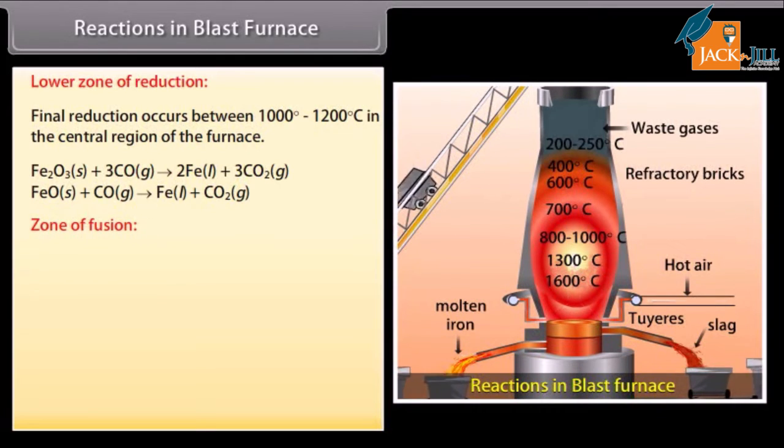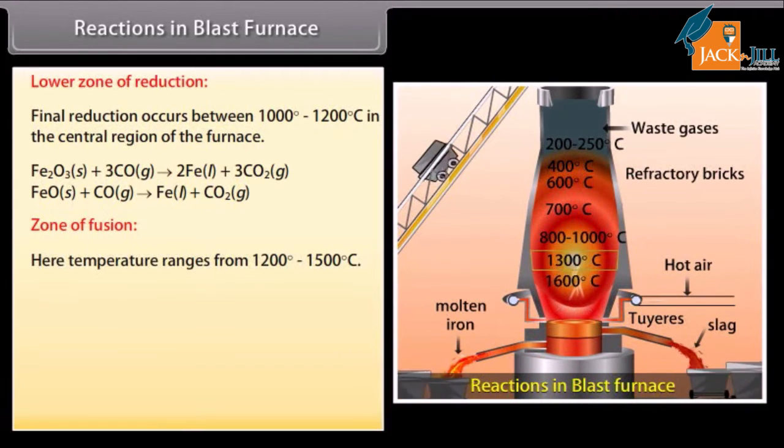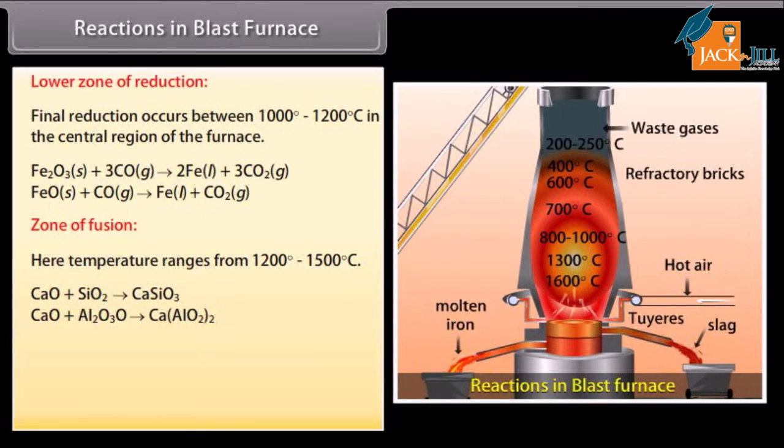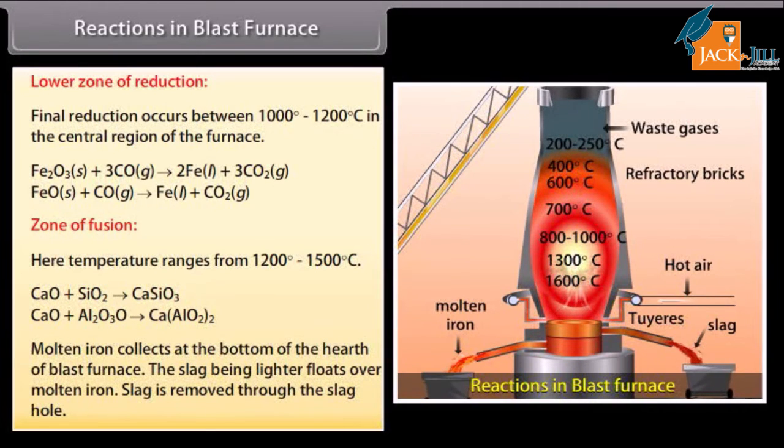Zone of fusion. Here, temperature ranges from 1200 to 1500 degrees Celsius. Limestone decomposes into calcium oxide, which acts as a flux and combines with the impurities SiO2 and Al2O3 and removes them as slag. Molten iron collects at the bottom of the hearth of the blast furnace. The slag, being lighter, floats over molten iron. Slag is removed through the slag hole.